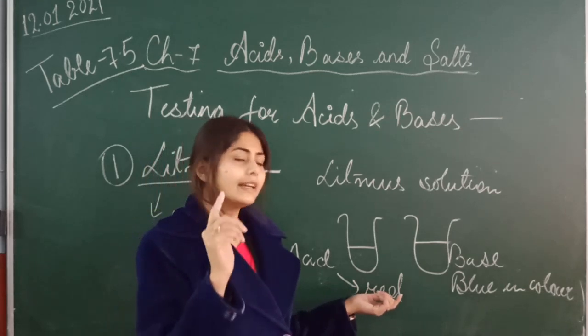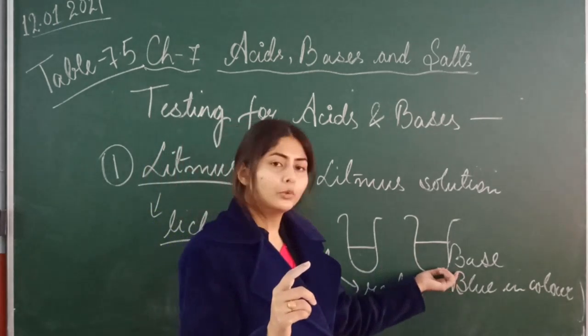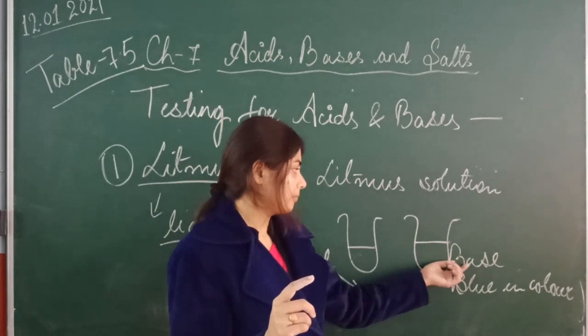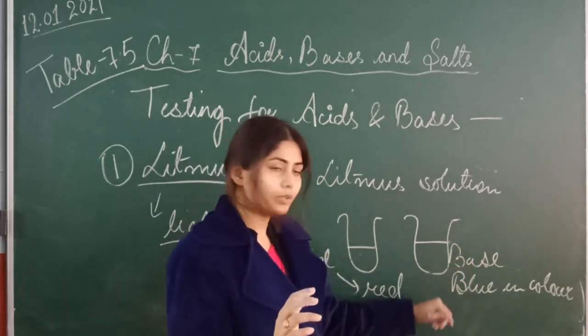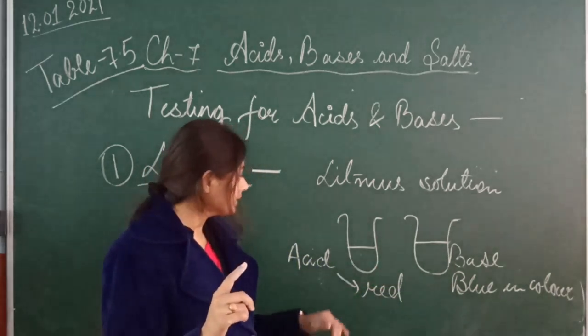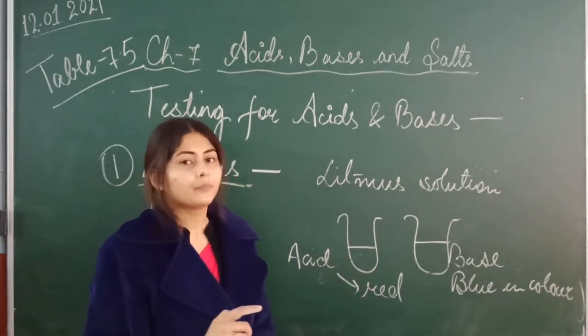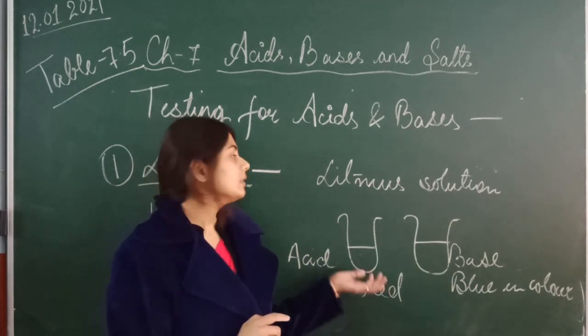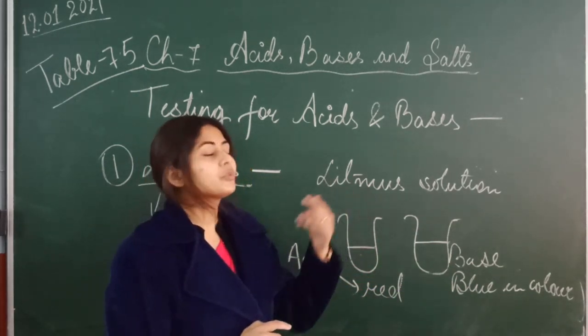Means if red litmus paper is there, then red litmus paper will turn the base blue in color, and blue litmus paper will turn the acid red in color. Got it? So litmus paper does the same work that the litmus solution is doing.